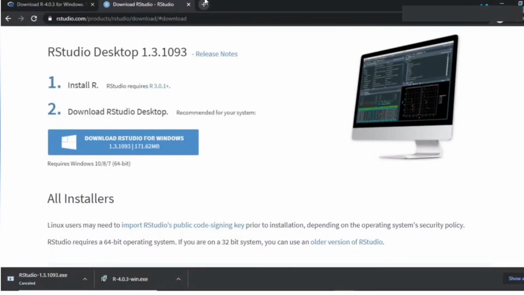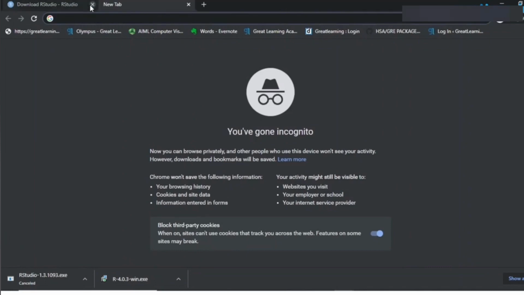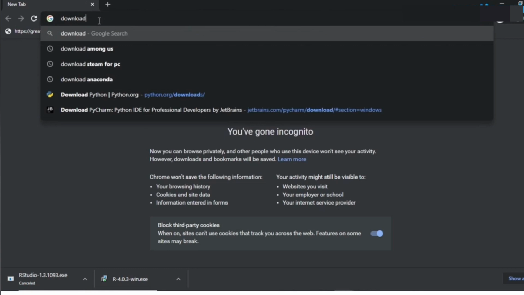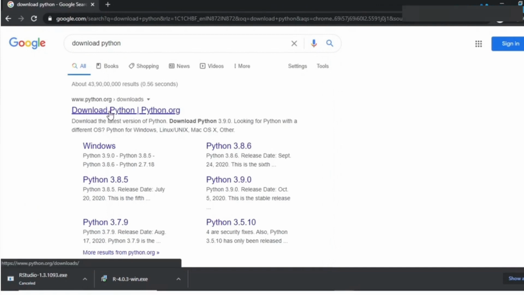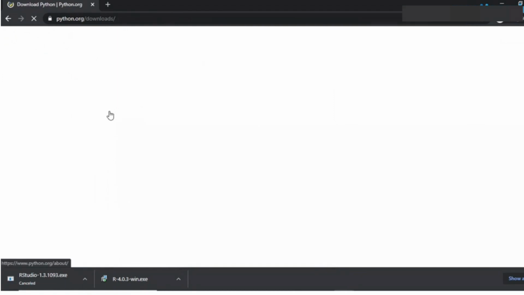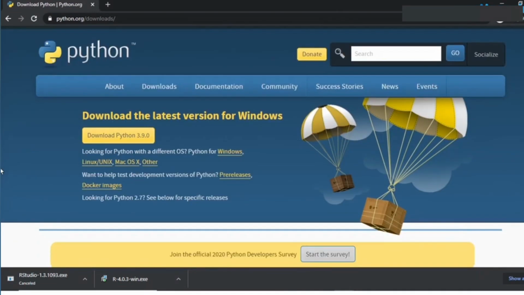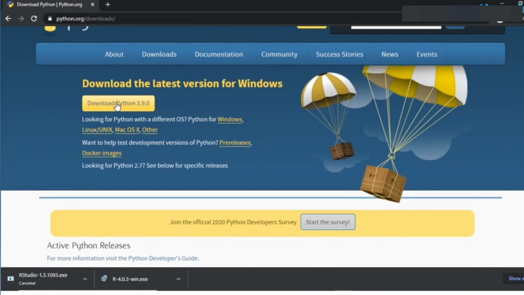Now that we've got this, let's see how we can download the next important language for data science, which is Python. So again, for this, we will need a distribution called Anaconda. Now before that, we would have to download Python as well. So just type in download Python over here and you will see this particular link, python.org. Just click over here and this is the home page which you see, and this is the latest version, Python 3.9.0.